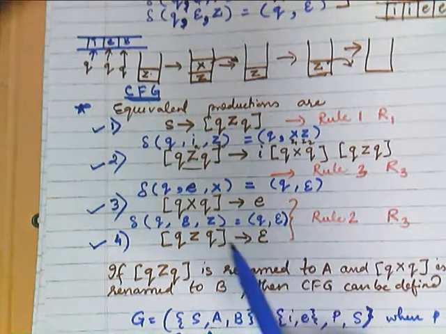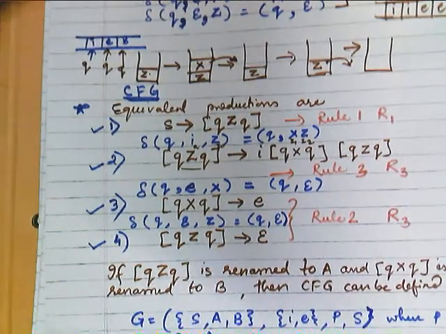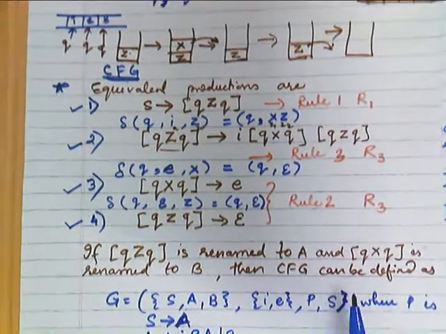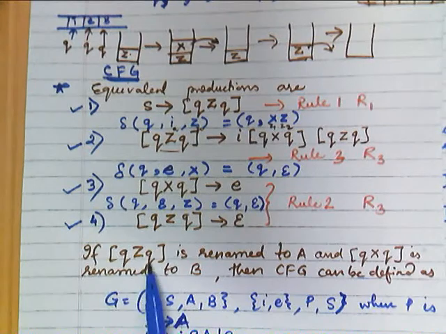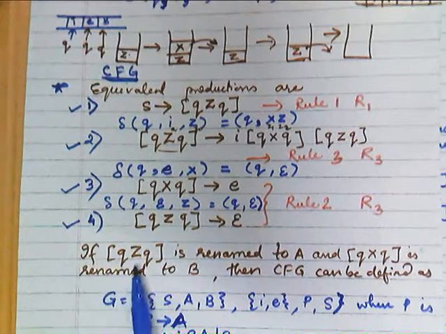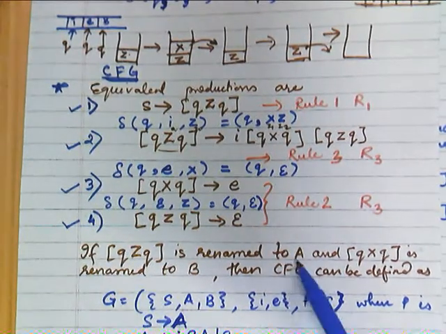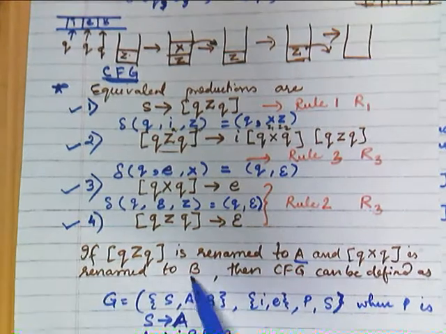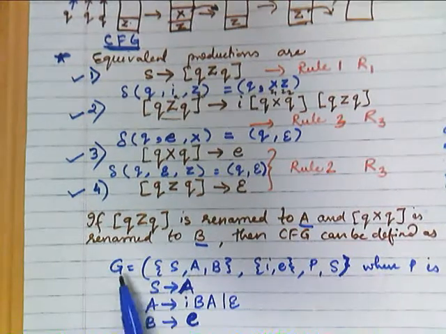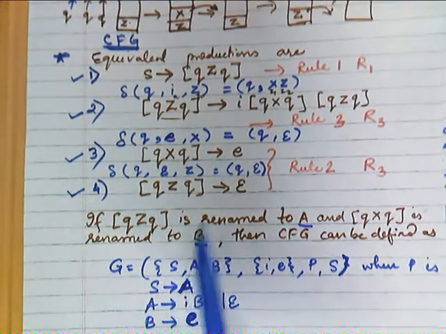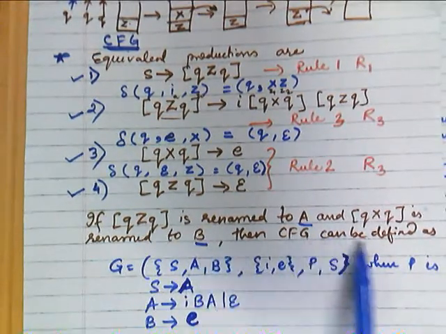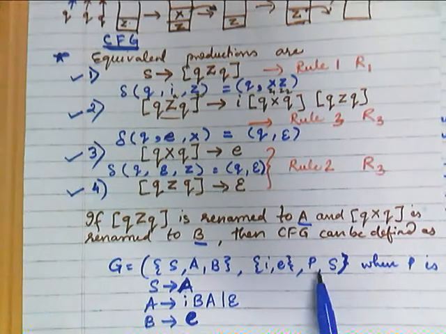Now these productions have long strings of three characters. So if we rename them to shorter names, since we are getting only two different combinations, [q Z q] and [q X q], if [q Z q] is renamed to A and [q X q] is renamed to B, then the CFG can be defined as G = (V, T, P, S), where S is the start symbol, A and B are the variables, and the terminals are i and e.